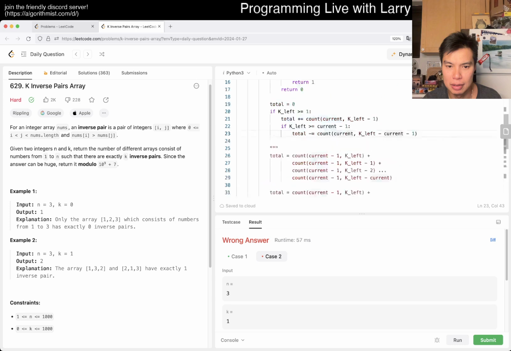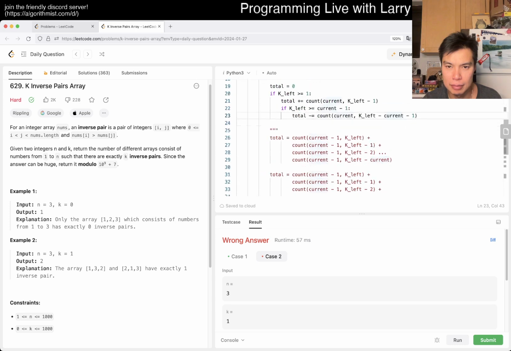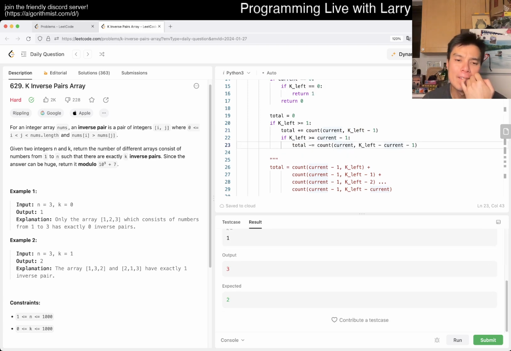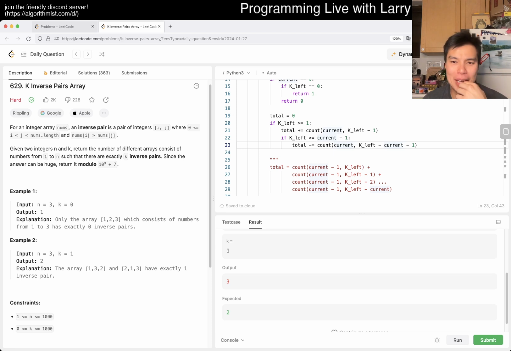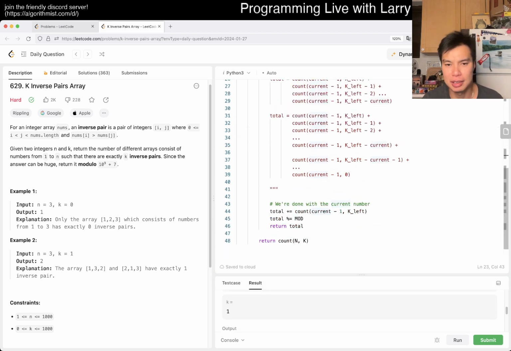Okay. Maybe am I off by 1? I mean, I'm literally off by 1, but I mean like on the indexing. So 3 1. I mean, I guess we can just print current k left and then total, right? Just debug it.